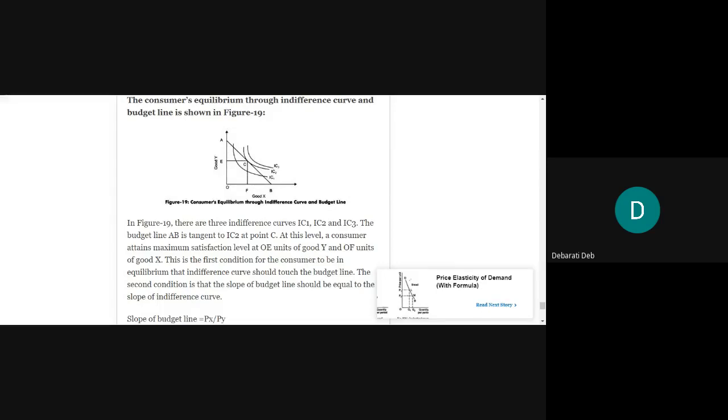So the budget line AB is tangent to which curve? It is tangent to IC2, isn't it? It is touching IC2 and it is a tangent one. The budget line AB is tangent to IC2 at the point C. At this level, a consumer attains maximum satisfaction level at OE of good Y and OF units of good X. Now it has to be a tangent one.